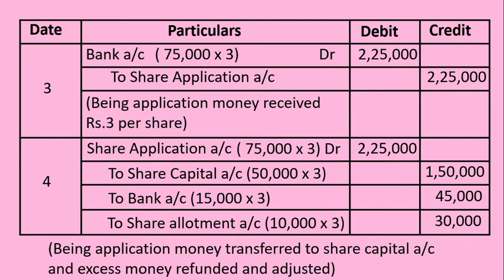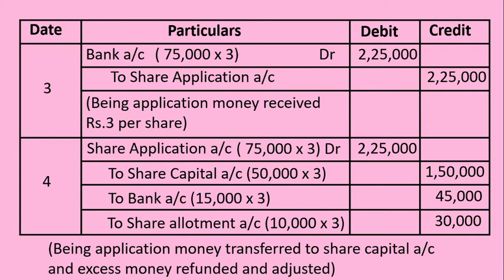Out of the total application money received, a certain part should be transferred to capital account. While transferring the amount to capital account, consider only the number of shares offered to the general public, multiplied with the application stage per share value. When we write to bank account, it's the refund of amount.